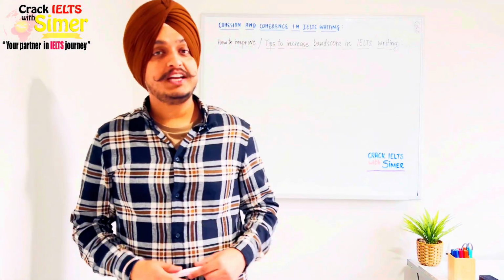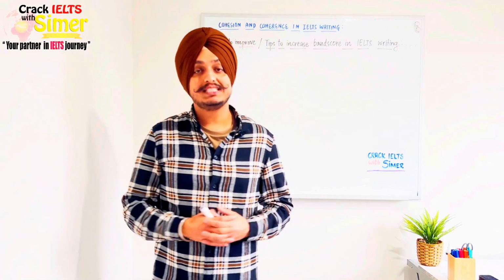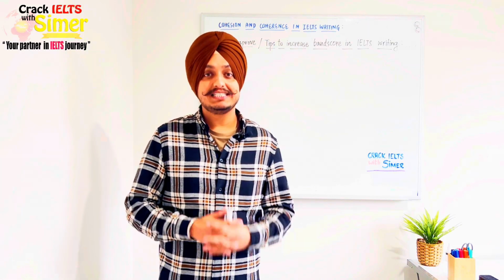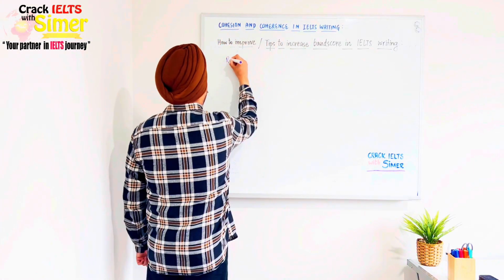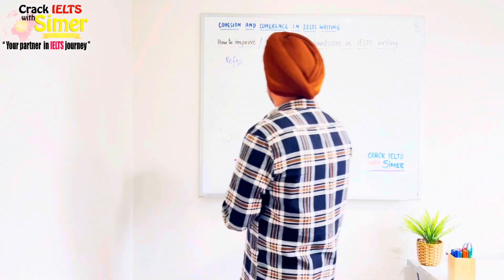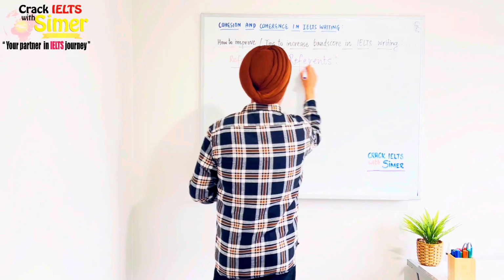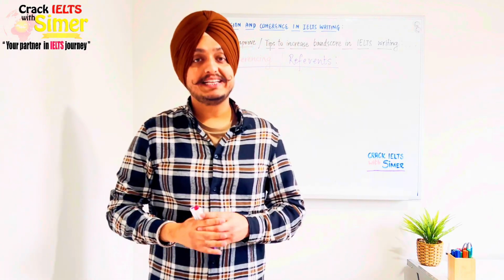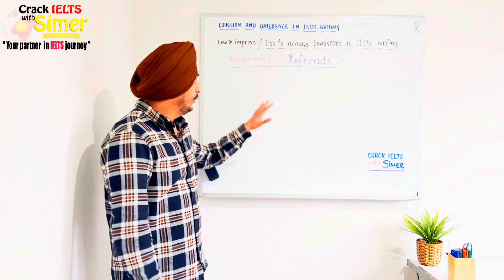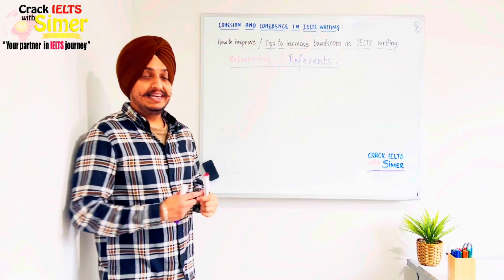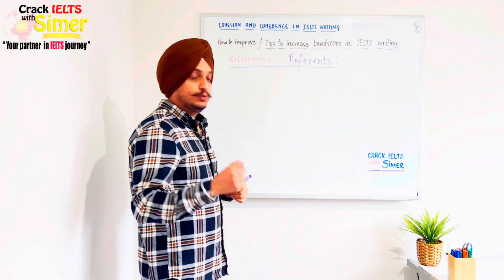Alright, so now that you know how to skillfully manage the paragraphing and how to skillfully use the cohesive devices, the next thing that I'm going to talk about here is referencing. So when you have already written something in your sentence and you're making reference to it, it's called referencing or the reference. So let's take some of the words that you can use for referencing.